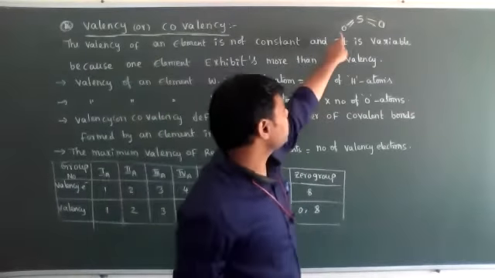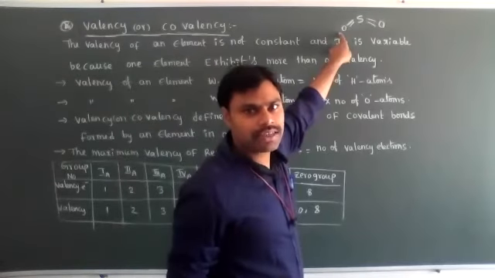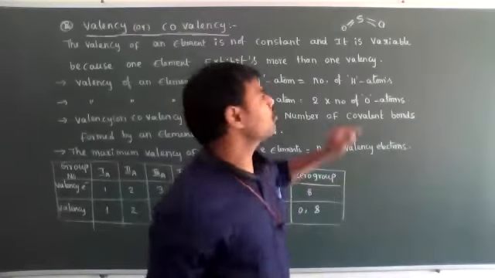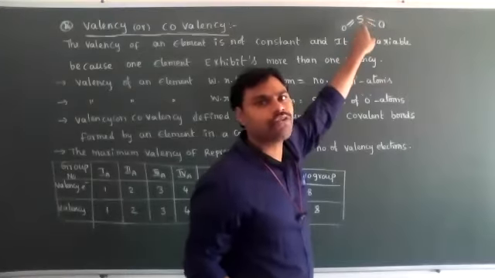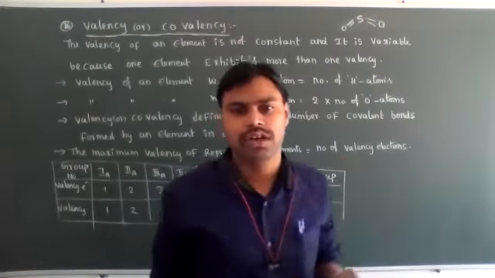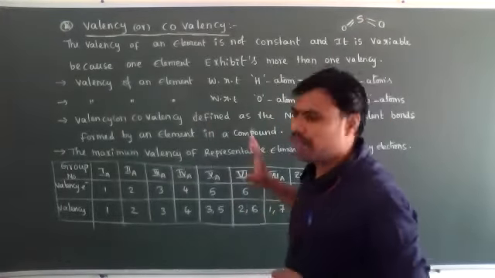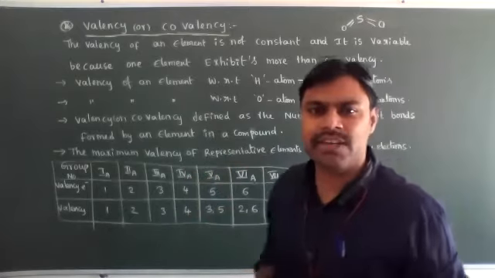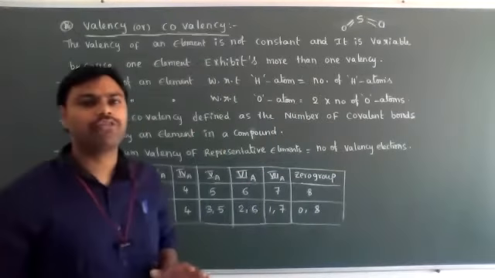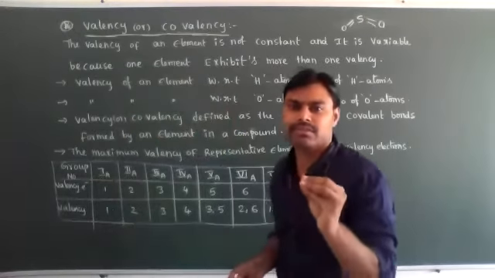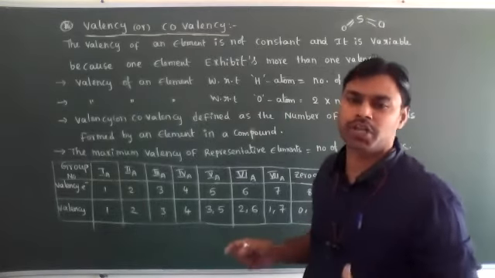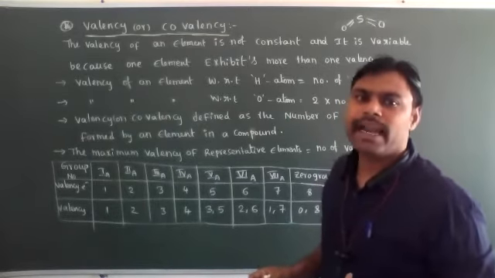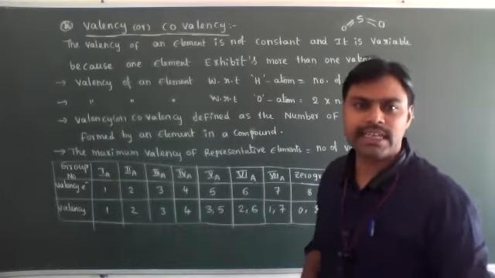Now what about the oxygen atoms? Each oxygen atom is forming 2 bonds only. So the oxygen covalency is 2 and the sulfur covalency is 4 in the SO2 molecule. That's why the valency or covalency definition is nothing but the number of covalent bonds formed by an atom, or the combining capacity of an atom in a compound or in a molecule. That is the definition.